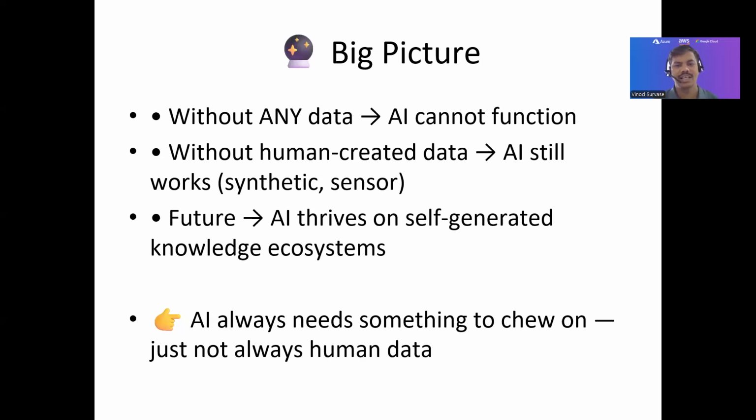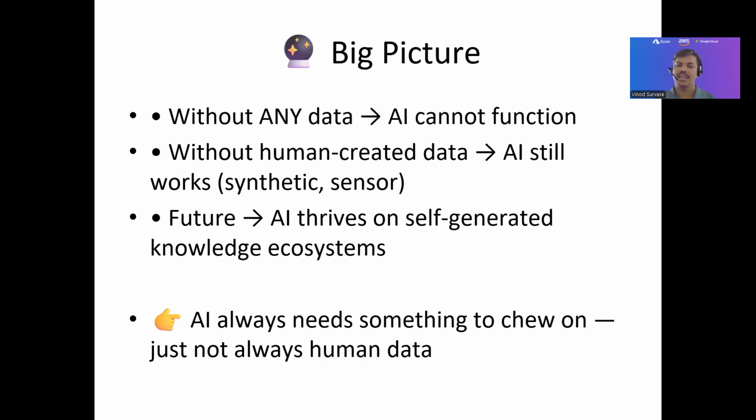Without human-created data, AI still works with synthetic and sensor-based data, right? We talked about if humans don't produce any data, then will AI sustain or will AI work? That's the synthetic and sensor-based data. And the future outlook includes AI thriving on self-generated knowledge ecosystems as well, right?